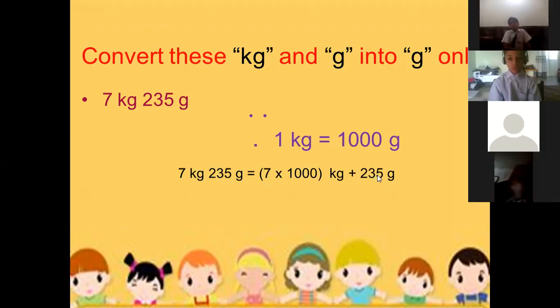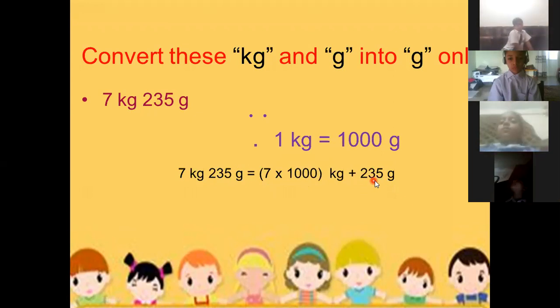Now 235 gram is already in gram, so we will not touch 235 gram. We will just convert this kilogram into gram. So here you can see that 235 gram is already in gram, so we will not touch the 235 gram and we will just convert this 7 kg into gram.